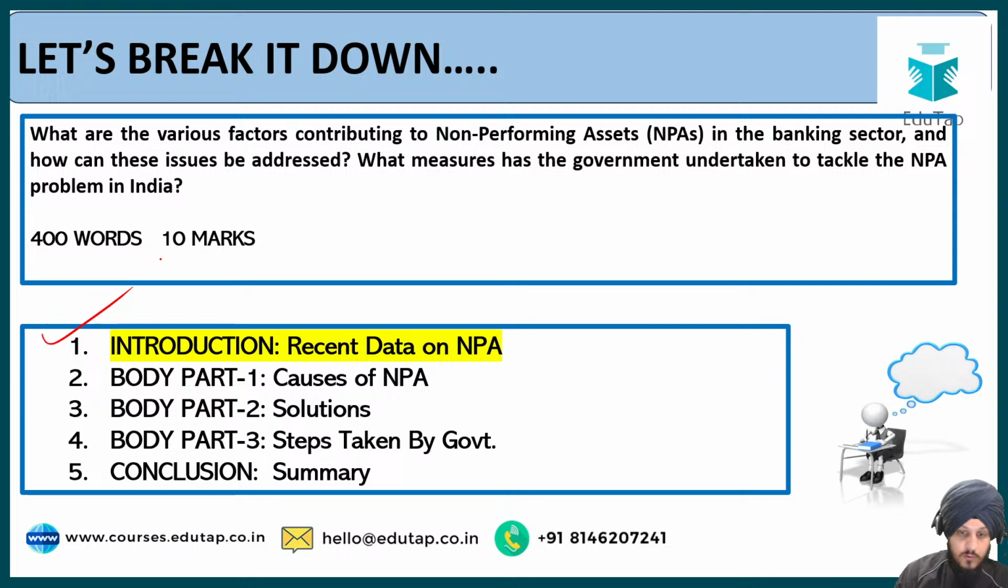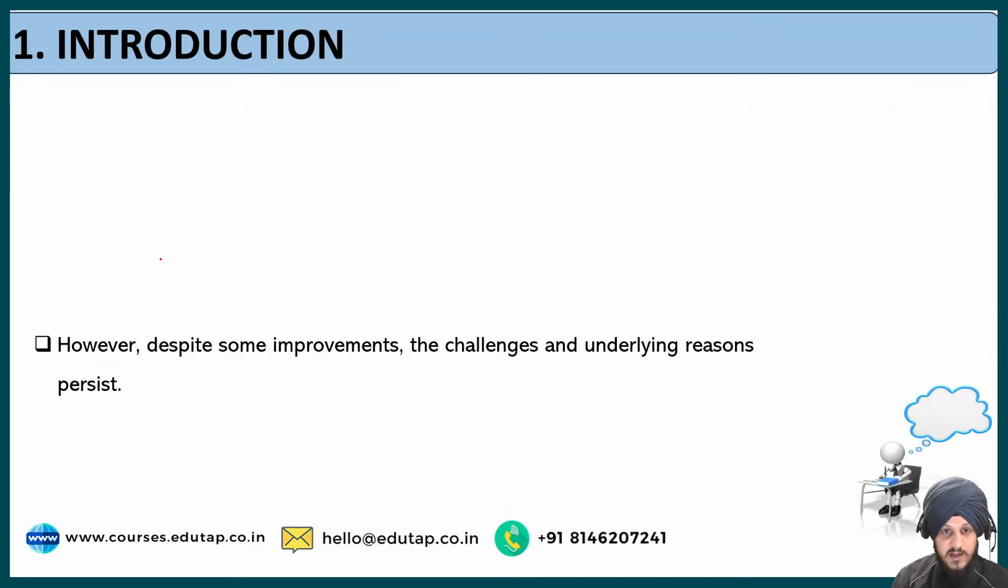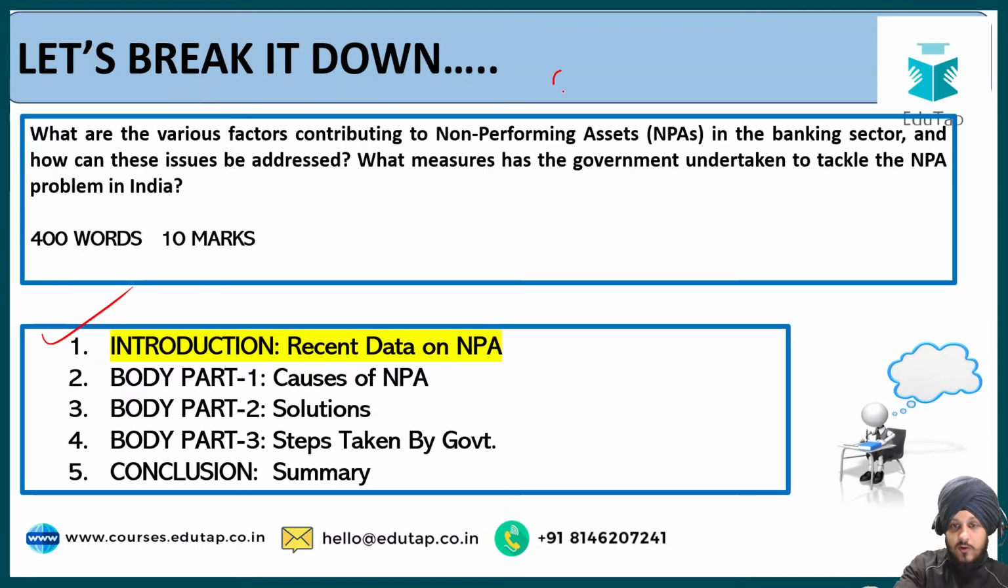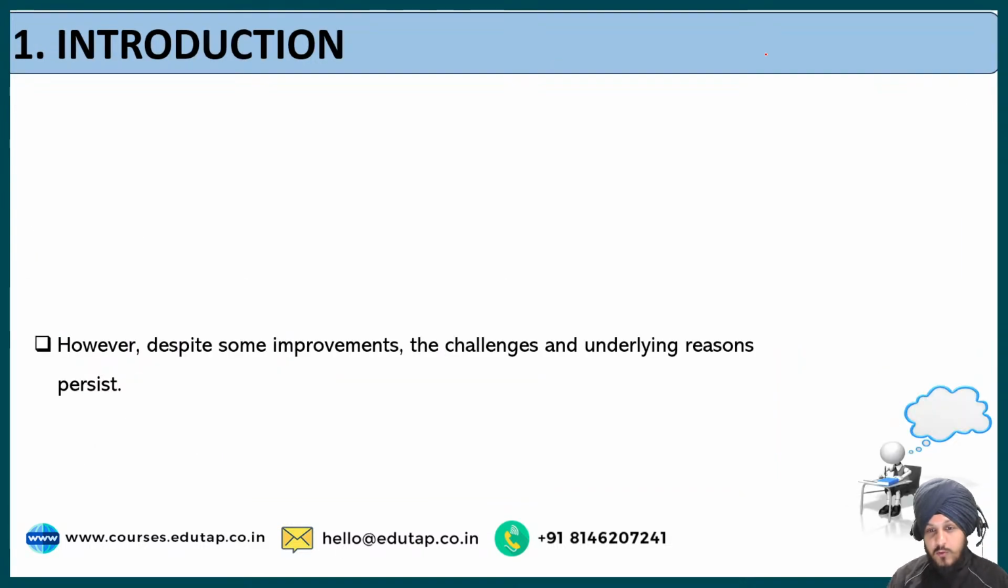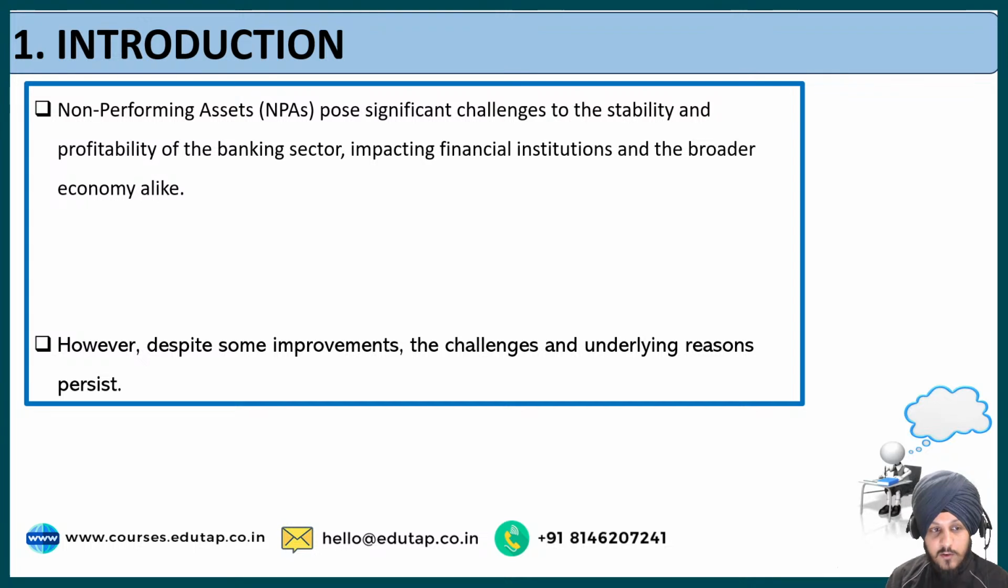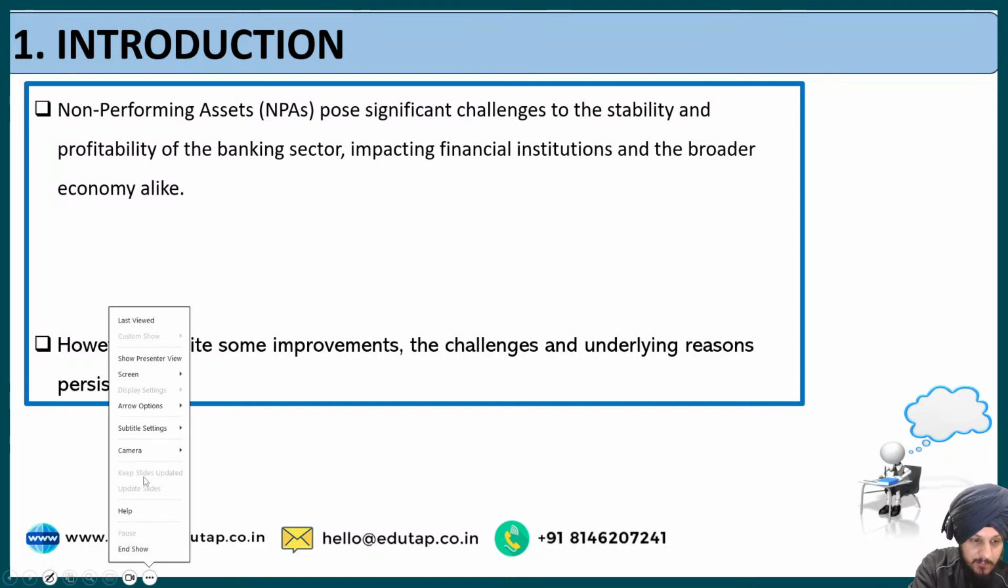So firstly, coming to the introduction part, since the news is regarding the gross NPA ratio, that the gross NPA ratio has fallen down, we are going to understand what exactly the gross NPA is. Just a brief overview. I'm not going to get into details because NPA itself is a detailed topic. But just a brief overview regarding what gross NPA is and how it is different from net NPA.